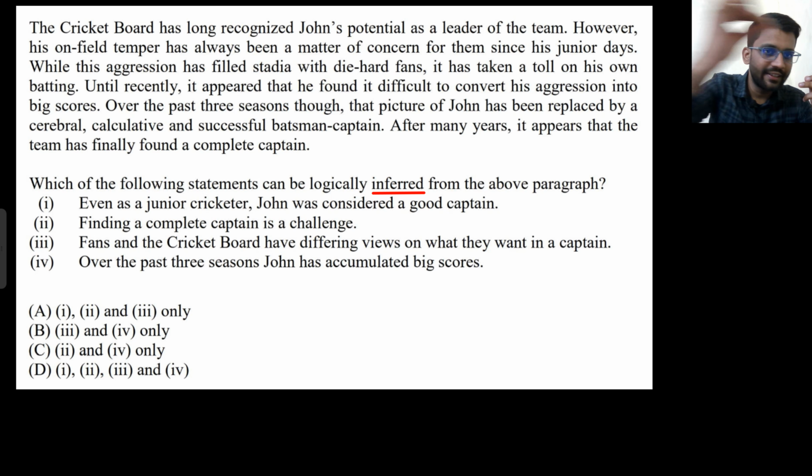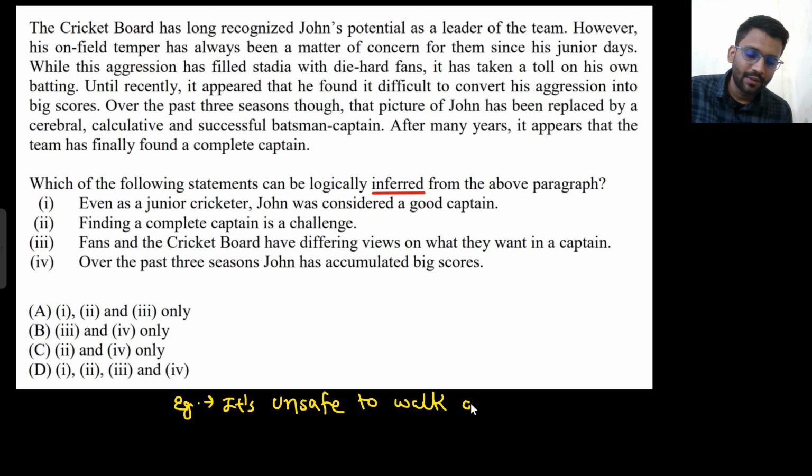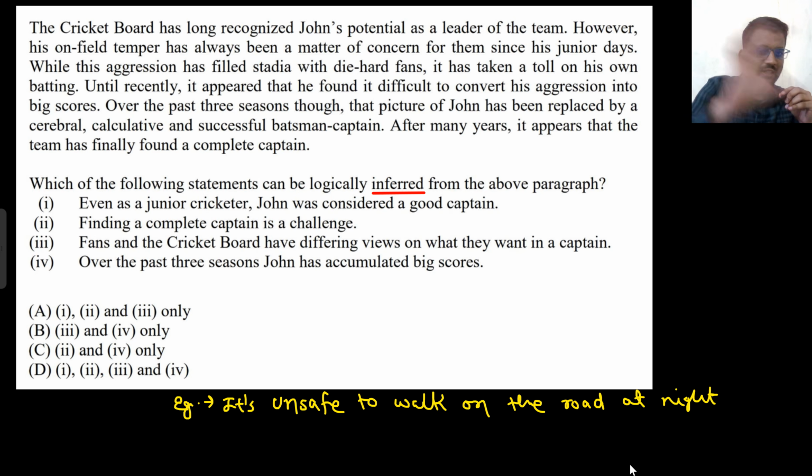If the statement is directly written, that means it is not inferred. That is a simple statement. Okay, we will take an example. Let's assume the statement given is that it's unsafe to walk on the road at night. Now I am saying this statement is given. Now what can be inferred from the statement?